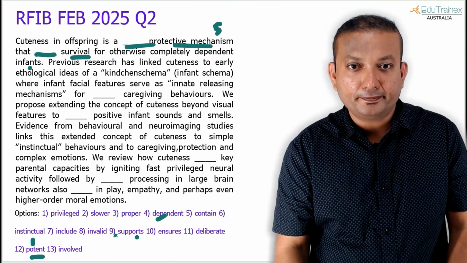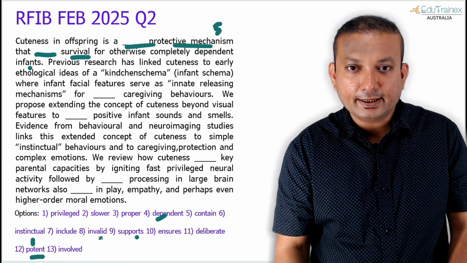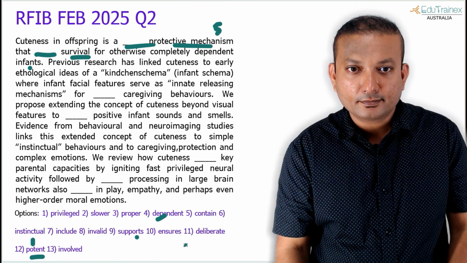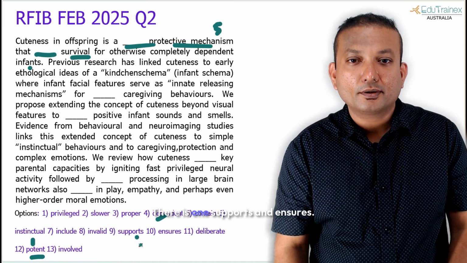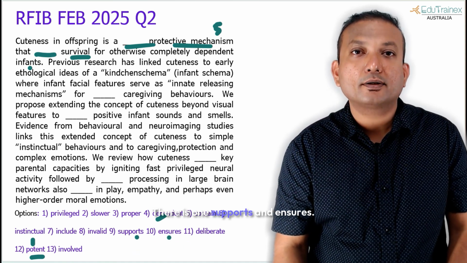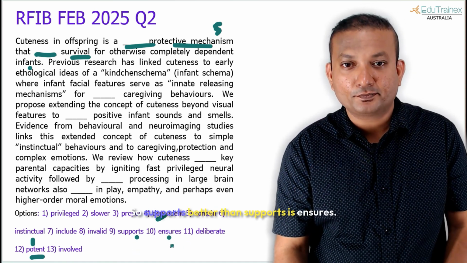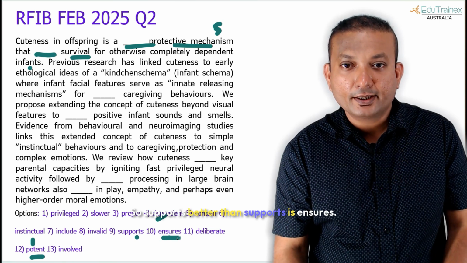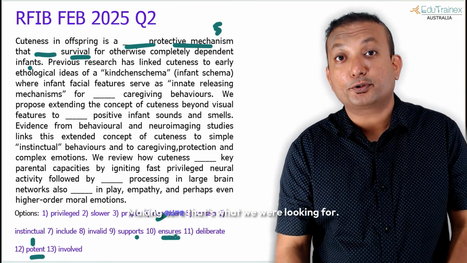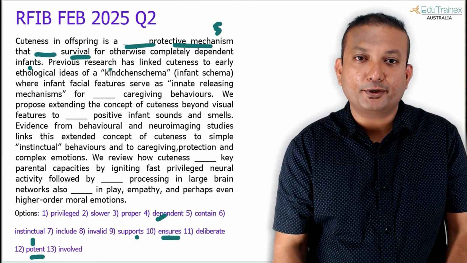Supports is a plural verb. Anything else? Oh, there is one. Supports and ensures. So better than supports is ensures, making sure. That's what we were looking for.